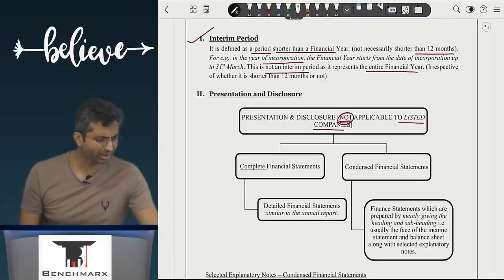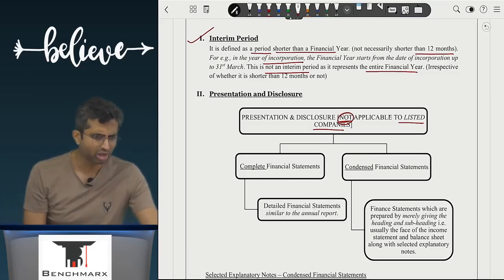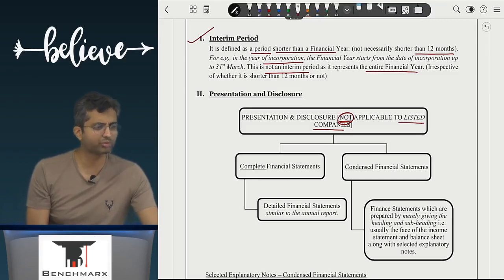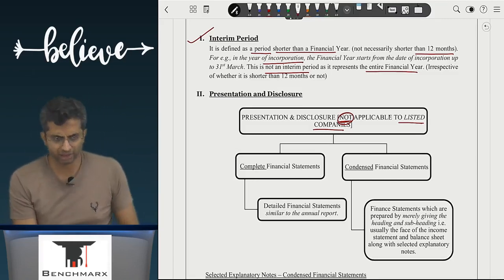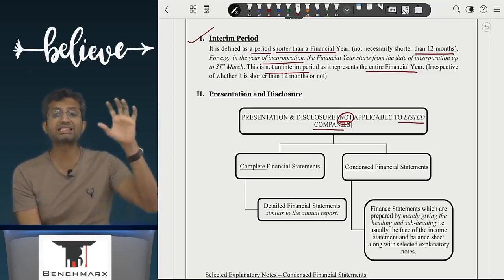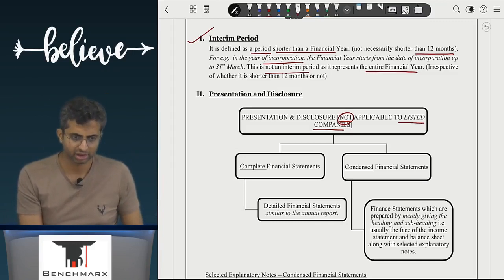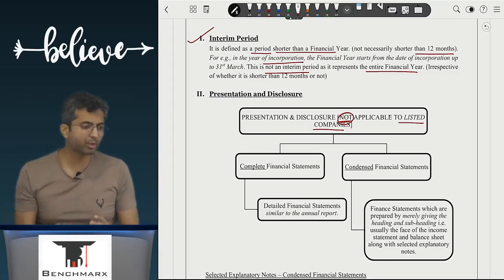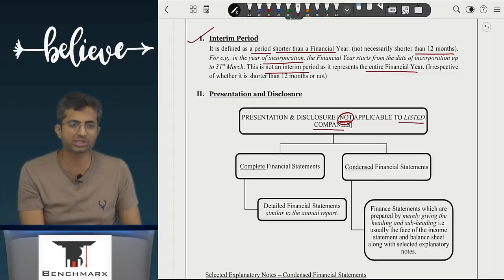Acha, in law, there is this rule that a specific law will override general law. So a specific provision will always override a general provision. So specifically, if the listing agreement prescribes a particular format that the quarterly report for listed companies has to be given in this format only, then that specific format will override the general format which is given.